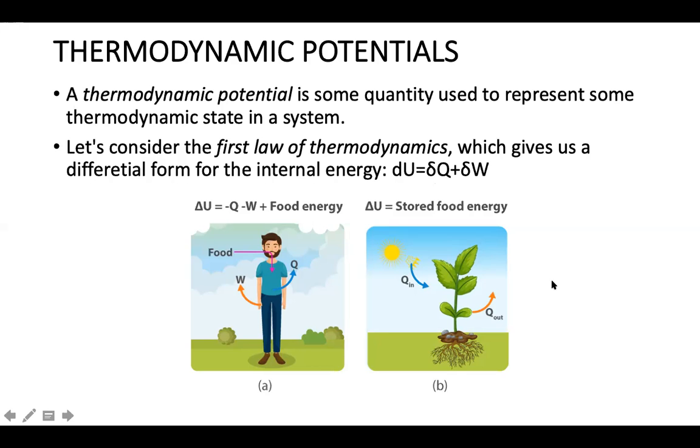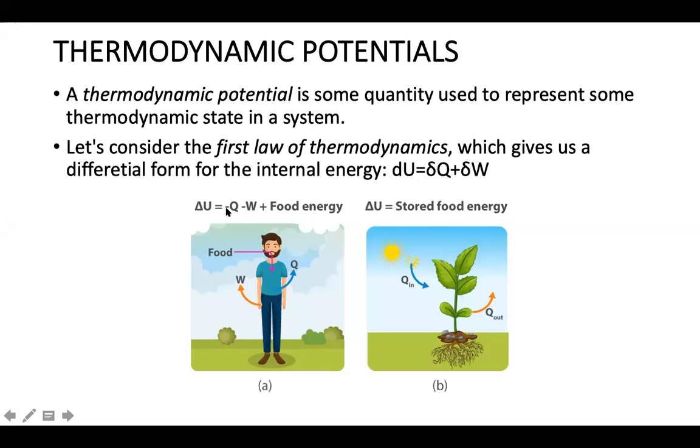How can we represent that? Look at the figure here, figure A and figure B. Here delta U is equal to minus Q minus W plus food energy. What is this? The change in internal energy: the body is emitting some heat and the body is doing some work.